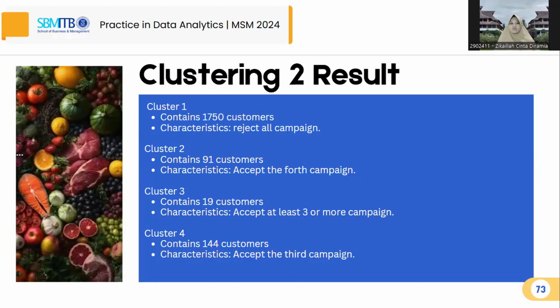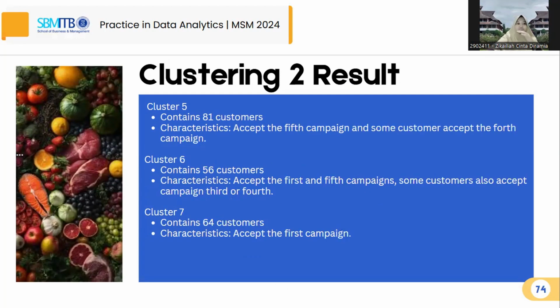cluster number 2 accepts the fourth campaign, cluster number 3 accepts at least 3 or more campaigns, cluster number 4 accepts the third campaign, cluster number 5 accepts the fifth campaign, and some of the customers accept the fourth campaign. Cluster number 6 accepts the first and fifth campaign, and some customers also accept the third or fourth campaign, and the last cluster accepts the first campaign.